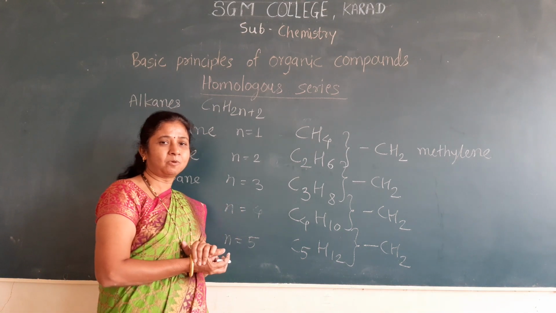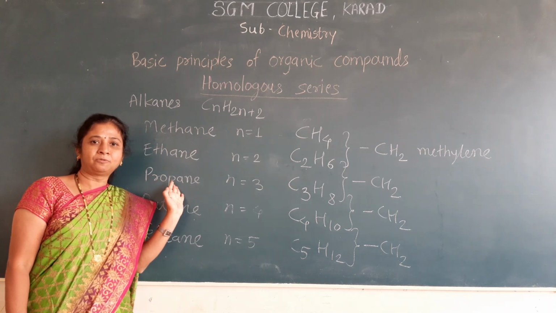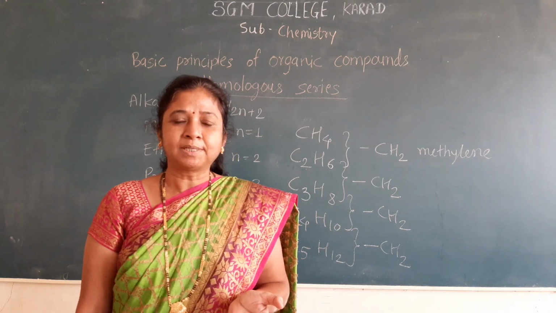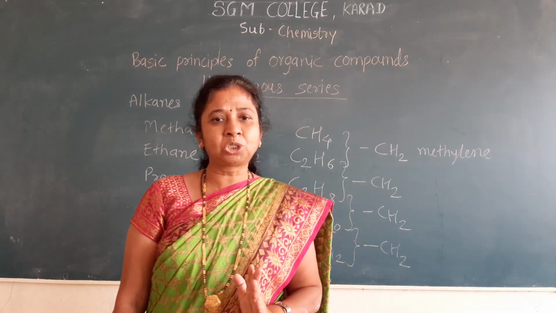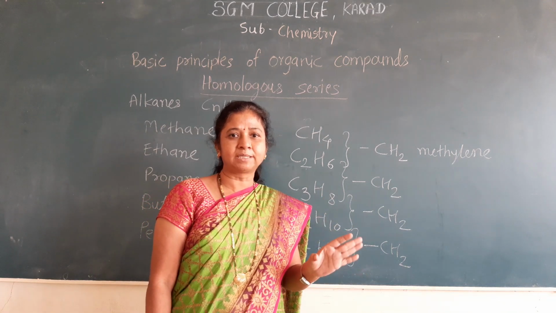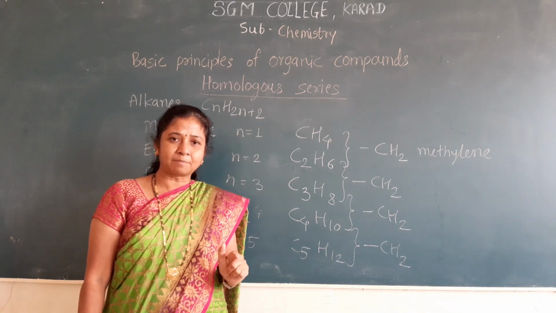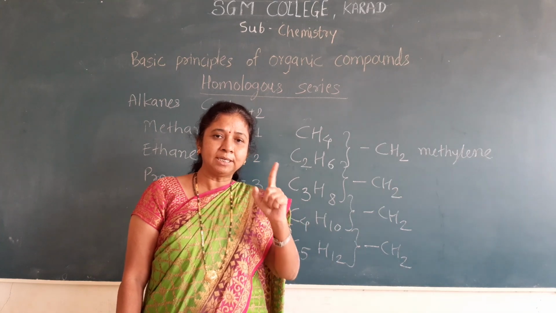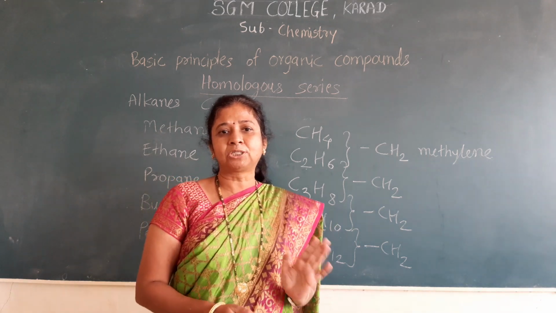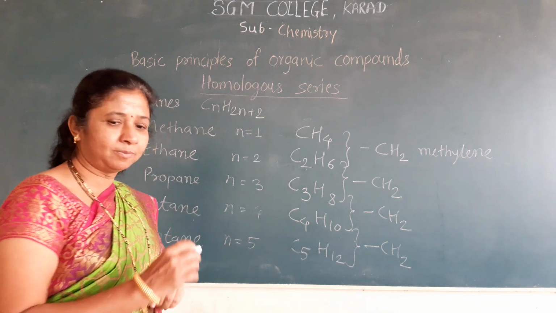Now, what is the definition of homologous series? The members of the same type of family, having the same carbon skeleton and the same functional group, where each successive member differs by CH2, that means a methylene group, in its molecular and structural formula, are called a homologous series. Understand? Now see another example of this series.